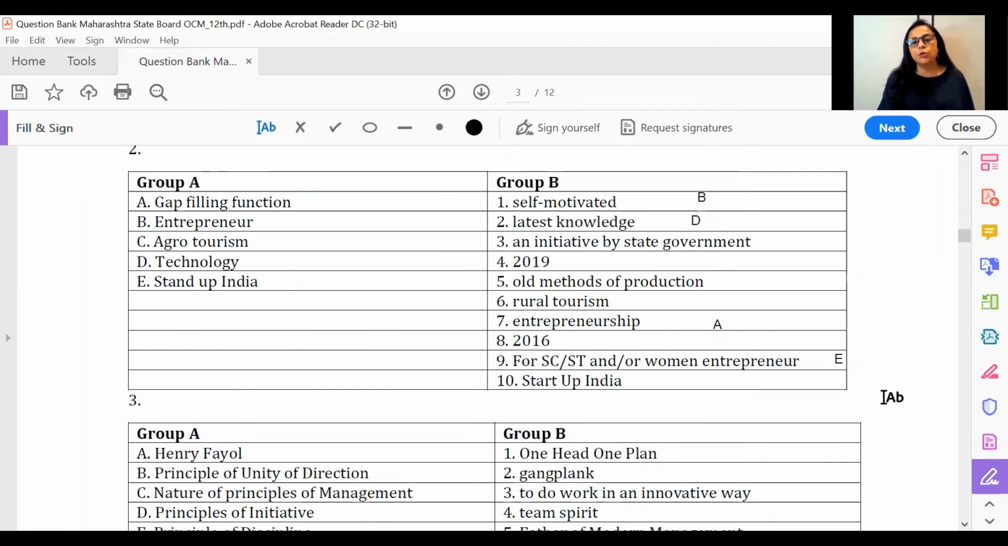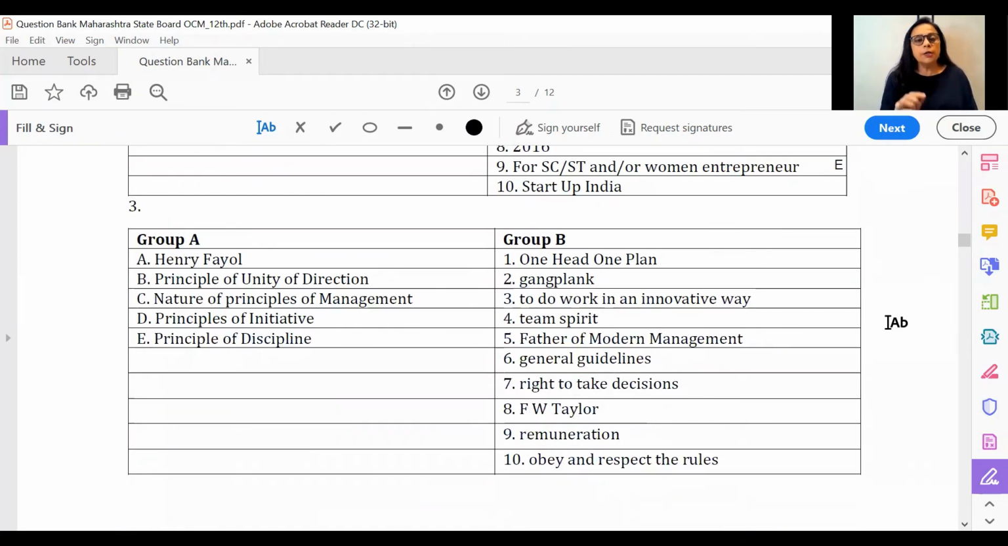I would request you all to take a screenshot of this or maybe even make the notes. I think agro-tourism we should mark here. Agro-tourism is option number C. So if you take a screenshot of this or maybe you note it down, it should be enough for you.